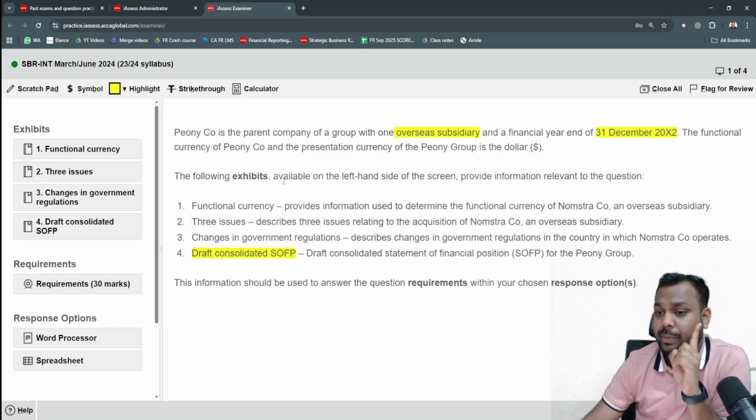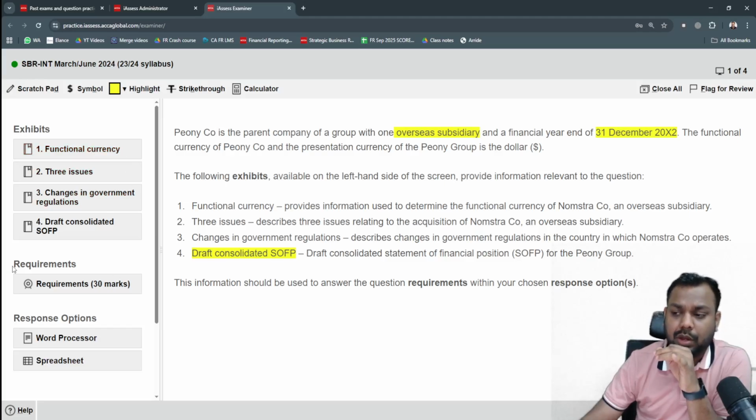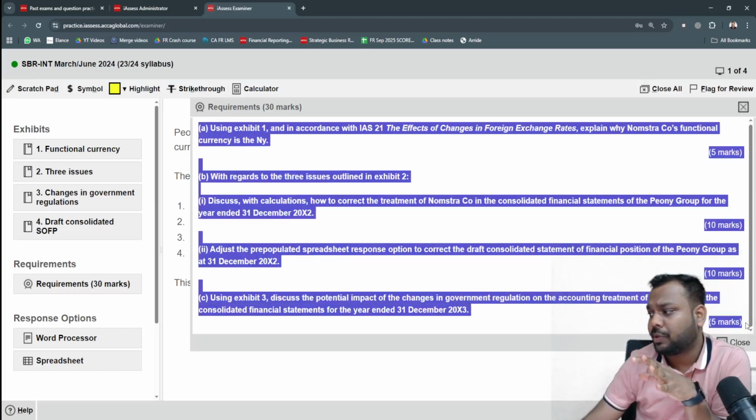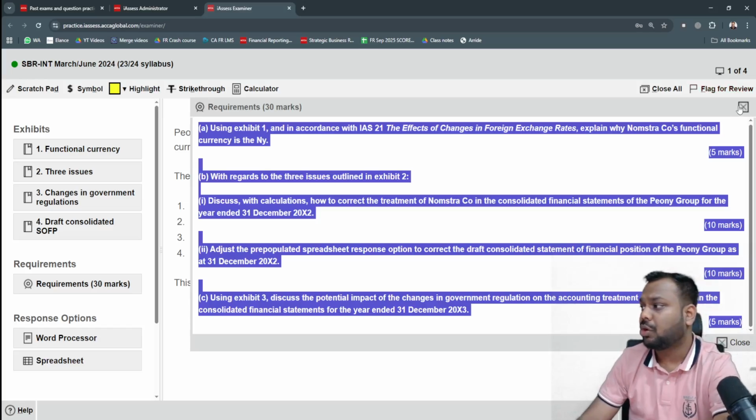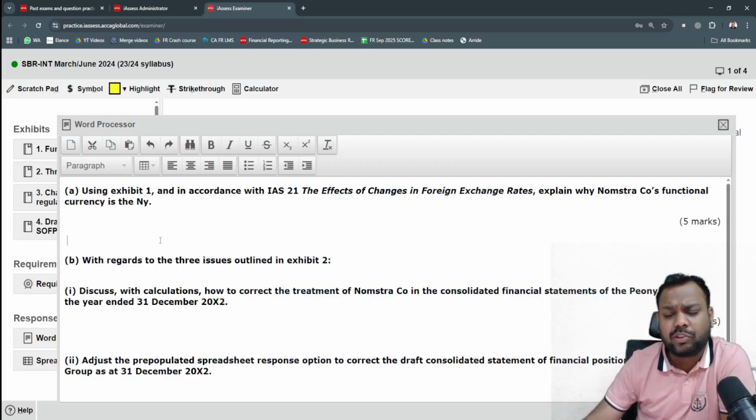Read the introductory paragraph. In step number 2, will we go to the exhibits? No. We are not required to go to the exhibits before reading the requirements. So we'll not go to the exhibits, we'll go to the requirements. Now in the requirements, we'll not read the requirements. We'll just copy the entire set of requirements along with the marks. Just copy, close, open the word processor and paste. See, it is already pasted here, and just paste it.